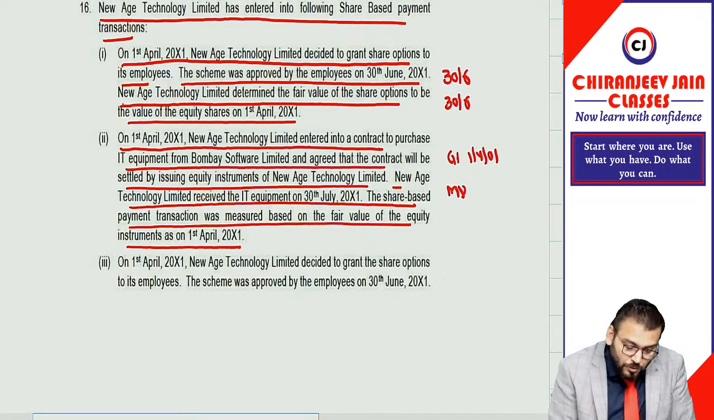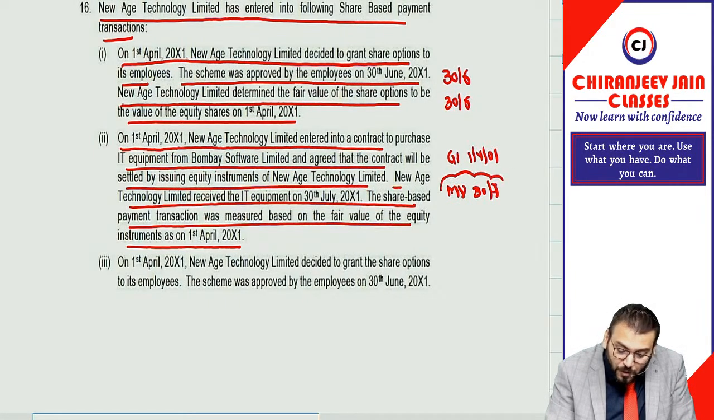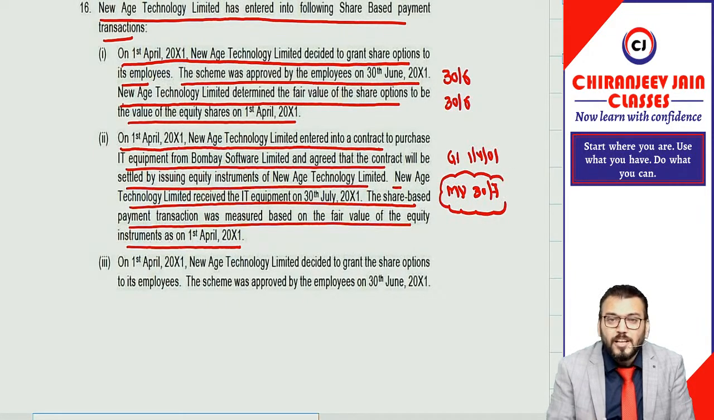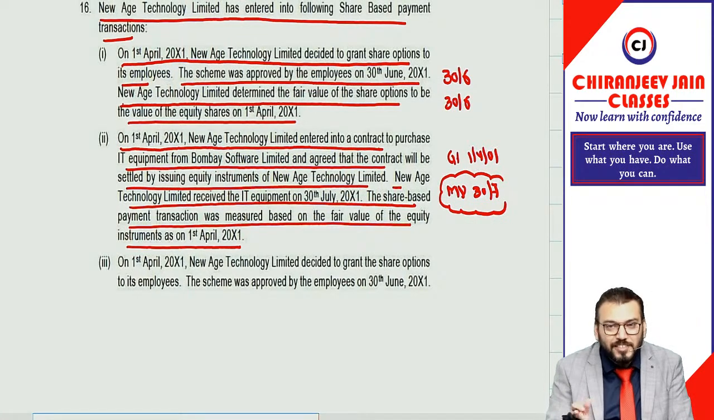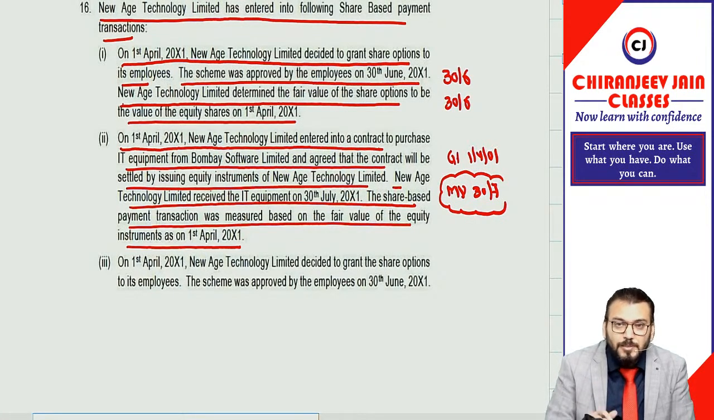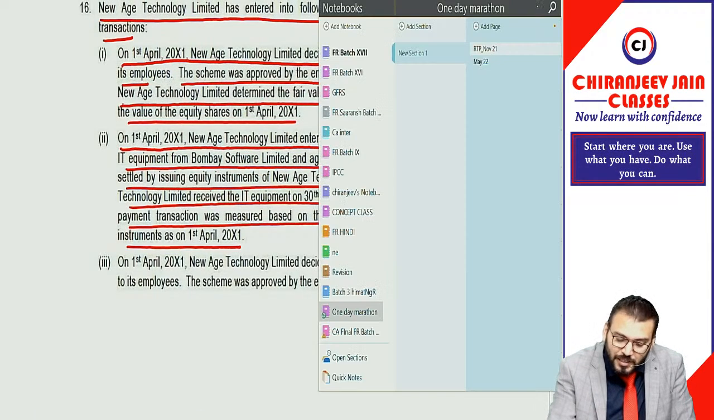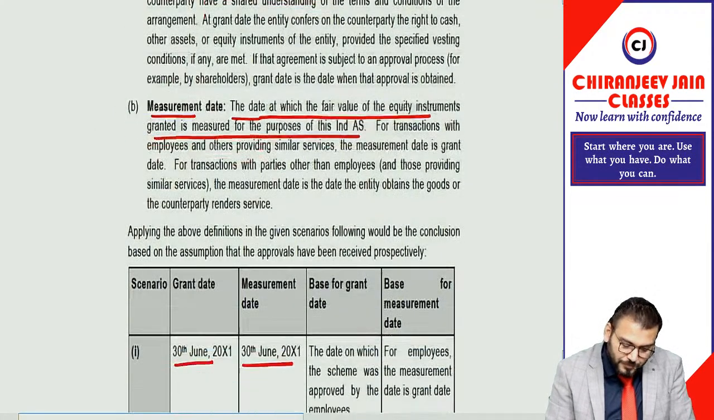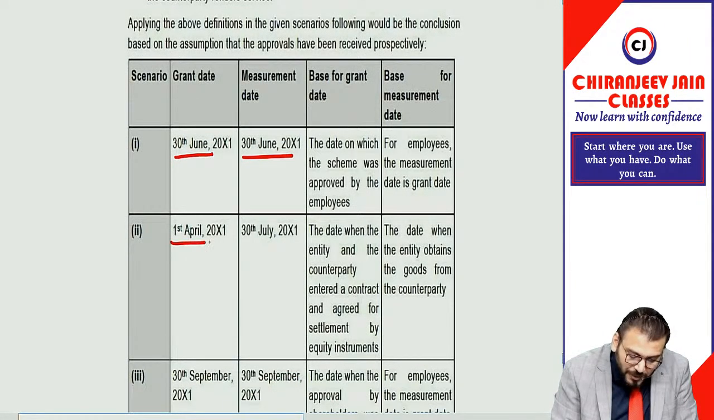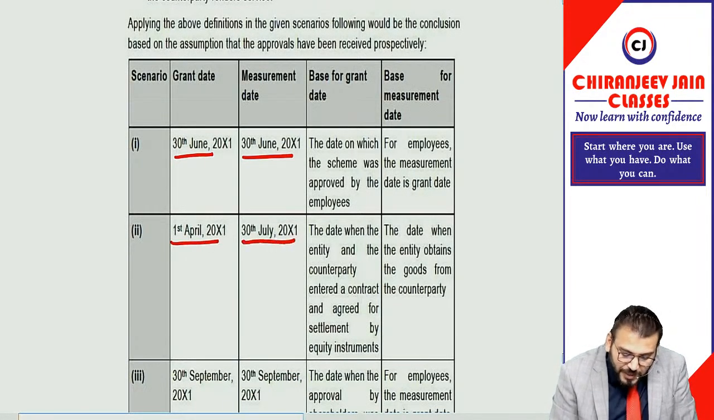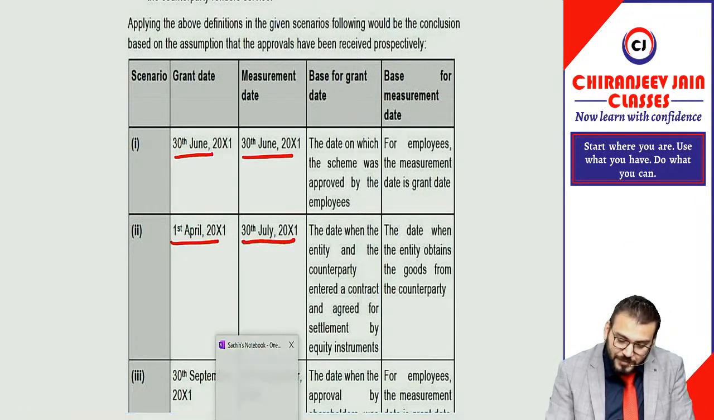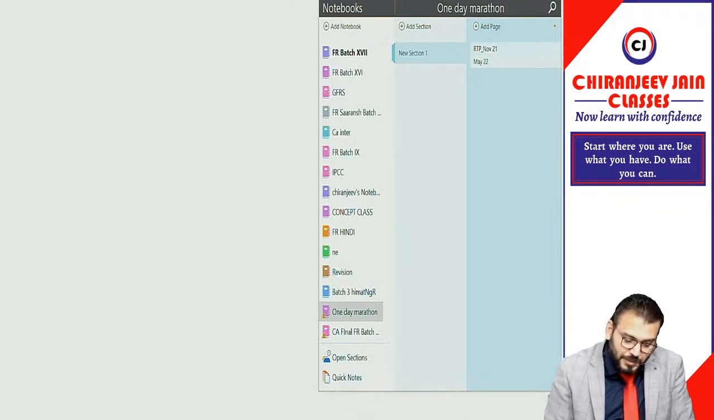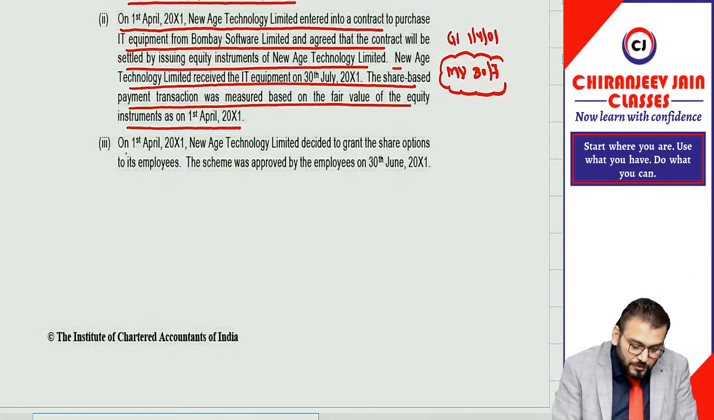Understood now? So the goods were received on 30th July. So the measurement date will be 30th July for non-employee share-based payment. For non-employee share-based payment, the measurement date will be the date when goods are received, when the goods are delivered. Understood? Let's see what answer has been given. You can see the grant date is 1st April, but the measurement date is 30th July. Got it? Yes, sir. Then next question, next part.